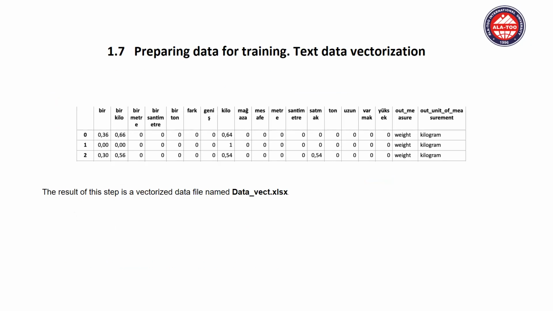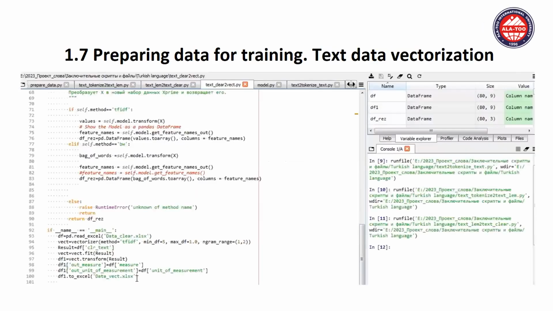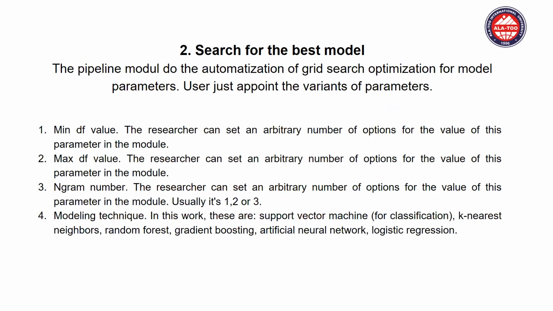And the next one is text data vectorization. As you see, it converts the text to numbers, and this is the coding sample of the vectorization. And the second part is the search for the best model.